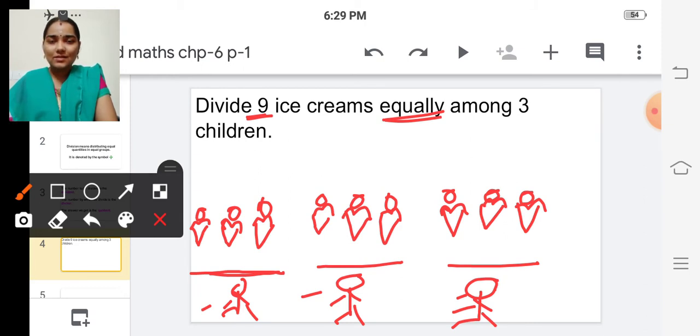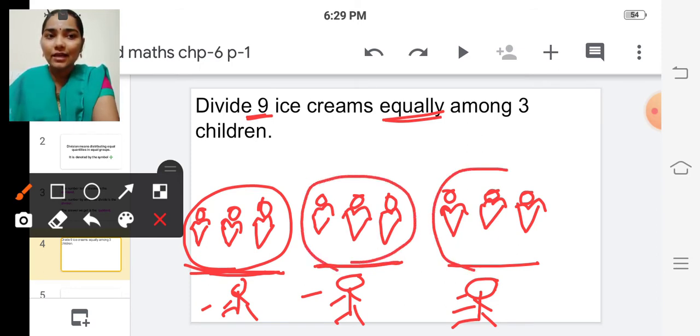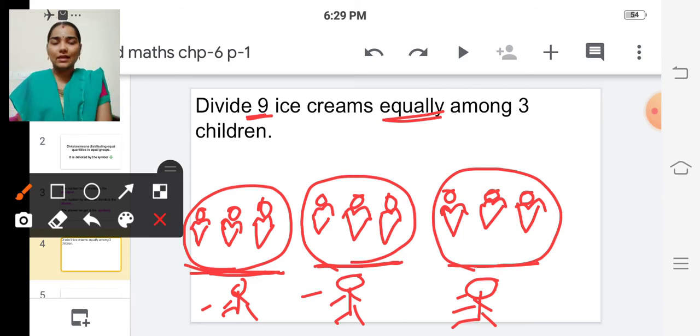Each child is having how many ice creams? 3 ice creams, isn't it? The first child is having 3 ice creams, the second child is having 3 ice creams, and the third child is having 3 ice creams.